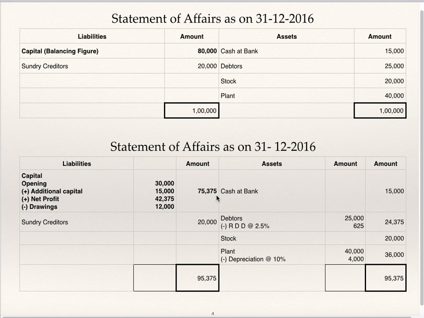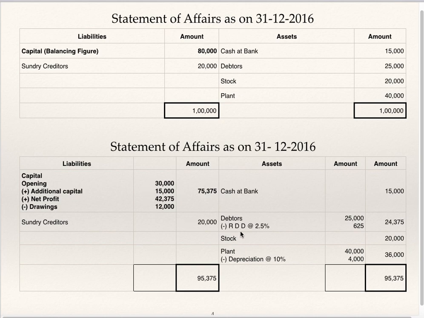Now supposing if you prepare statement of affairs after taking into the adjustments, that is for example cash at bank, debtors after RDD, stock, plant after depreciation, and if you write creditors, 75,375 will be capital, closing capital as balancing figure. Now from this balancing figure also you can calculate net profit, that is closing capital minus opening capital minus additional capital plus drawings will be net profit. But once you have done the adjustments here, this is your net profit.